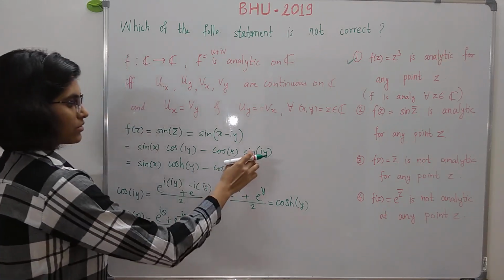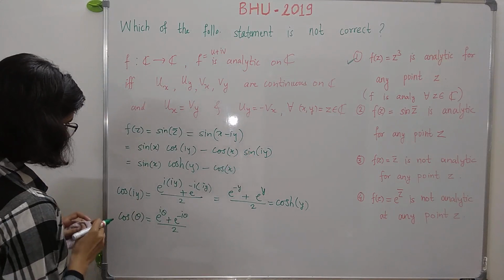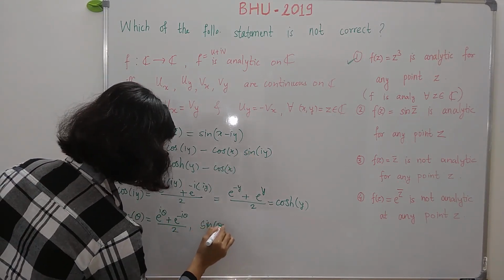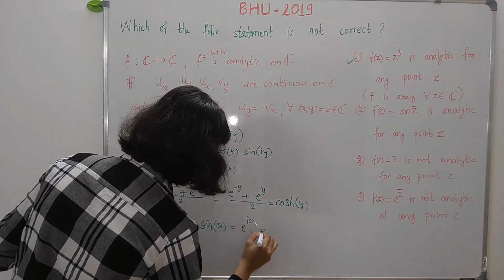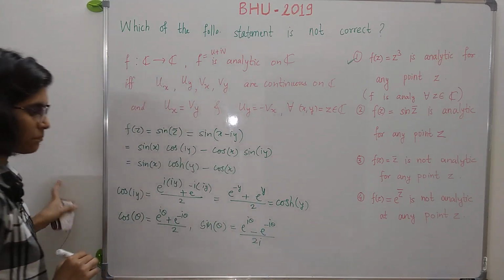Now similarly we will find out the value of sine of iy. So just recall that sine of theta for any theta is equal to e raised to i theta minus e raised to minus of i theta, divided by 2i.